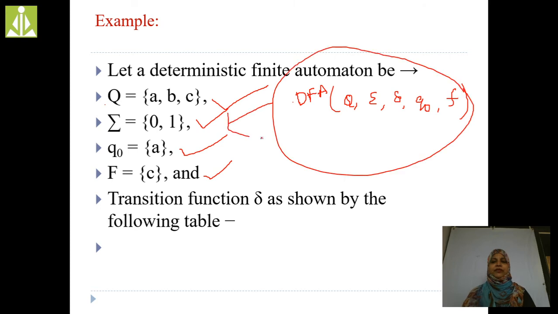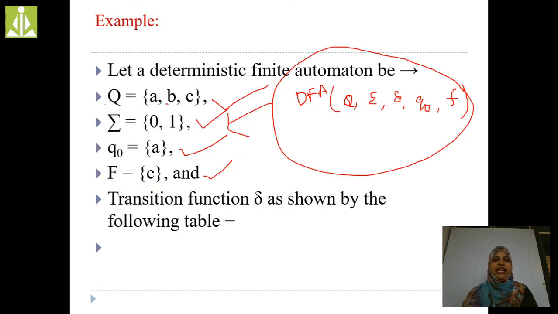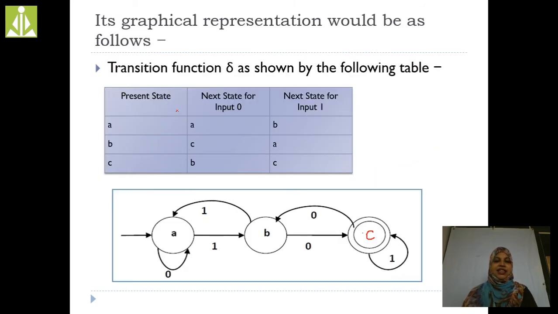What is Q, sigma, A and C? Now see the transition function. This is the transition function delta. In the previous slide, Q is A, B, C. Here, this is the transition table.